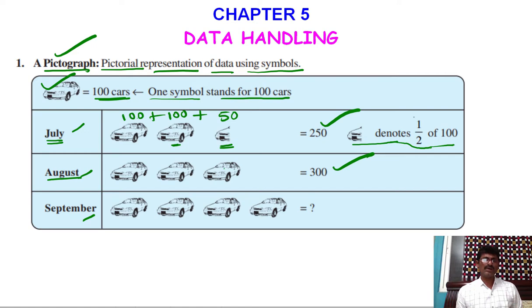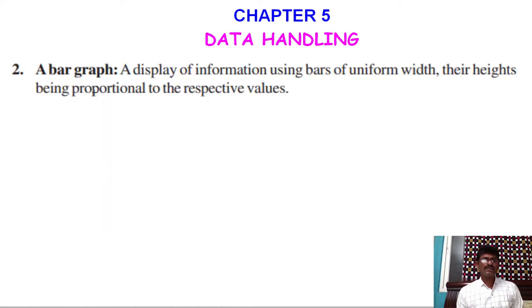Now let us go to bar graph. What is a bar graph? A display of information. Information means nothing but data. The display of data using bars of uniform width, their heights being proportional to the respective values. Let me take one example and explain the bar graph.